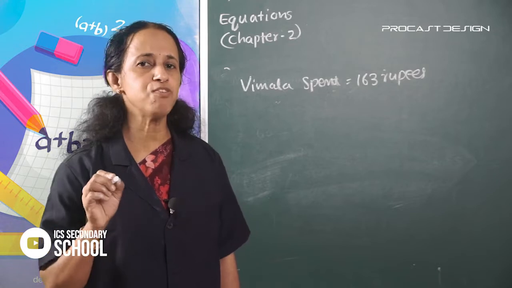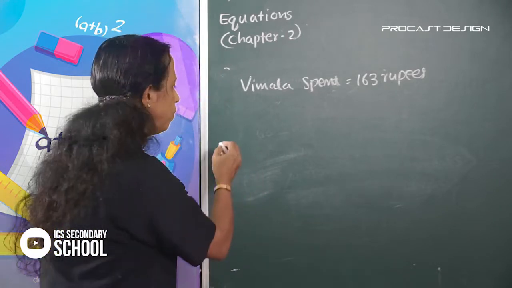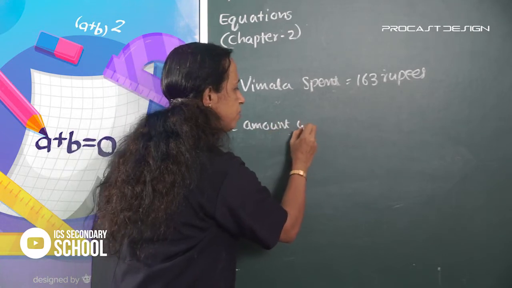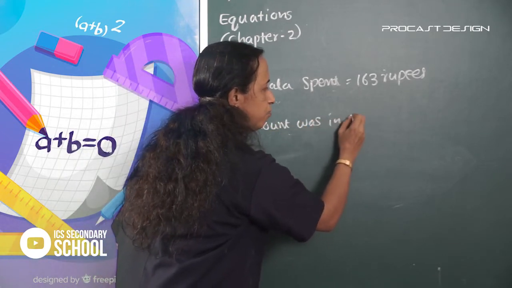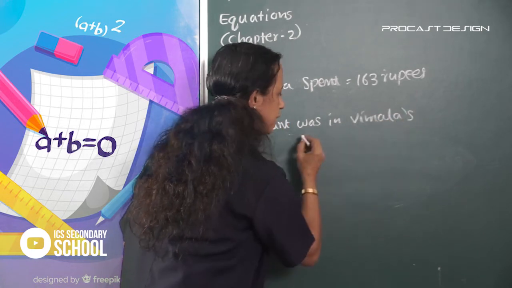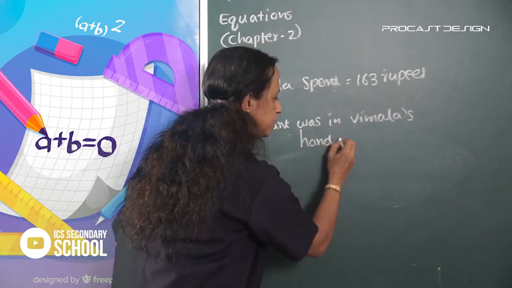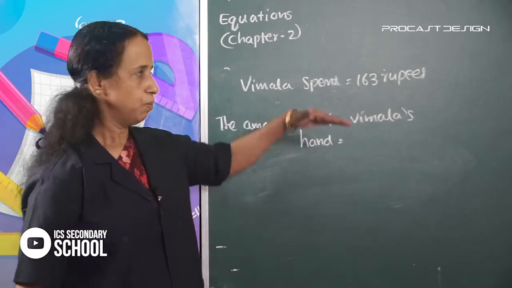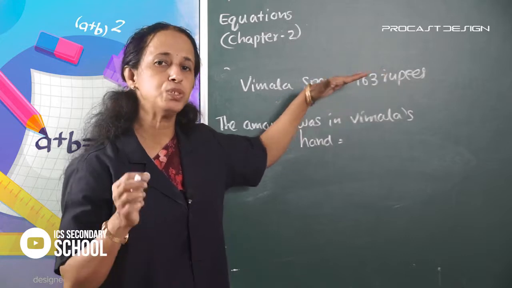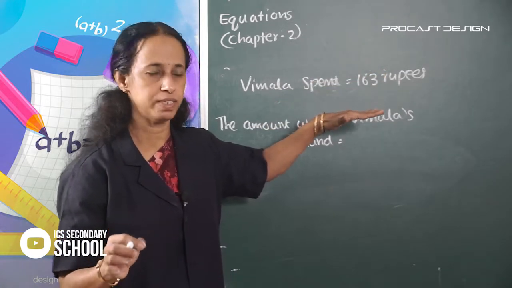The amount that was in Vimala's hand is equal to 163 for shopping and 217 rupees in her hand.